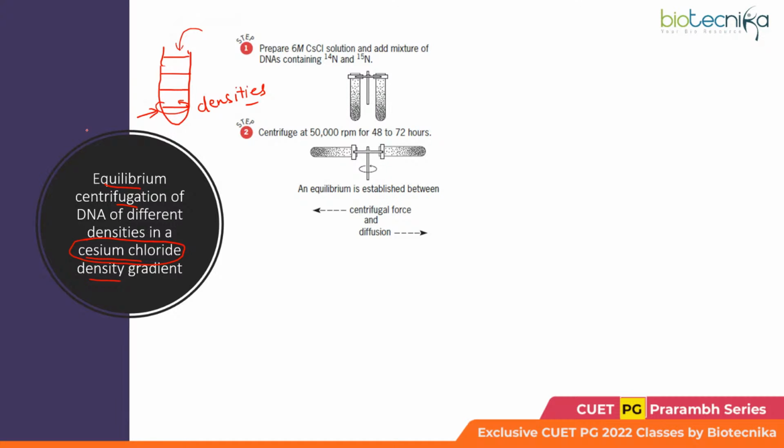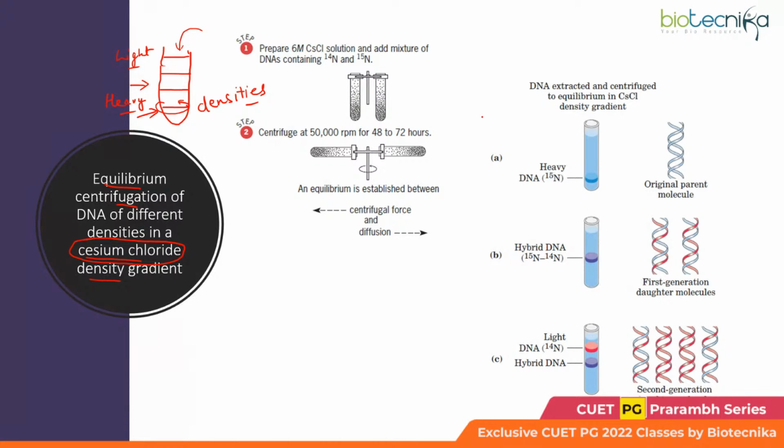So that means we'll have the heavy DNA towards the bottom of the tube, whereas the light DNA is towards the top of the tube. And if we have a DNA with intermediate density, it would reach equilibrium at a point lying midway, right? So this was the next phase of the experiment where Meselson-Stahl used the equilibrium centrifugation method.